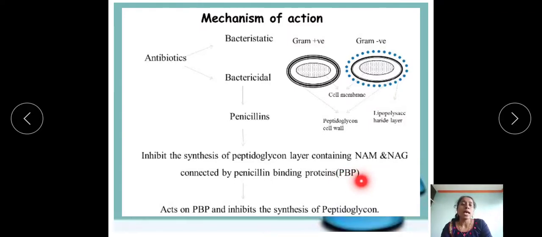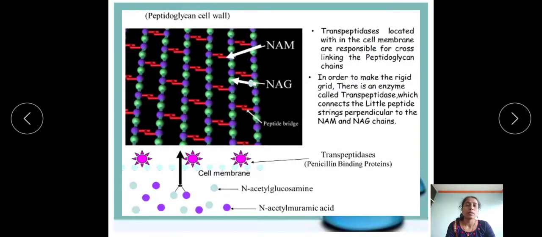And penicillin directly acts on PBP and inhibits the synthesis of peptidoglycan. So, by the inhibition of synthesis of peptidoglycan, obviously it can inhibit the growth, or directly it can kill the microorganism. So there is a role of the transpeptidase enzyme.